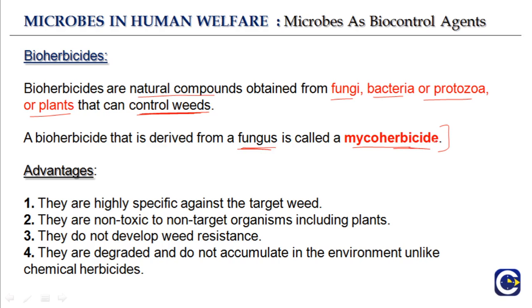So what are the advantages of using bioherbicides? They are highly specific against the target. Specificity is very high. They are non-toxic to non-target organisms including plants. So weeds are plants that are growing in between other plants. Okay, so they are highly specific. They will target only the weed and not other plants, and therefore they are also non-toxic to non-target organisms. So it is toxic only to the weed against which it is specific.